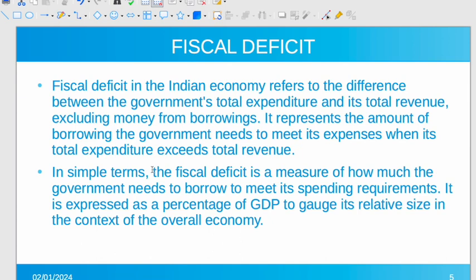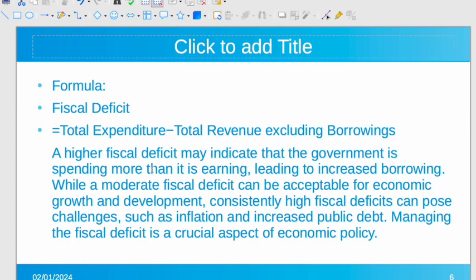In simple terms, what is it? It means how much the government needs to borrow to meet its spending requirements. It is usually expressed in terms of GDP, GDP का percentage. The formula is simple: total expenditure minus total revenue, excluding borrowings.